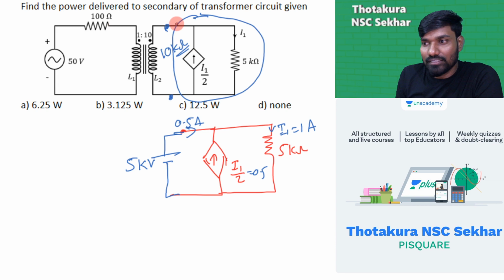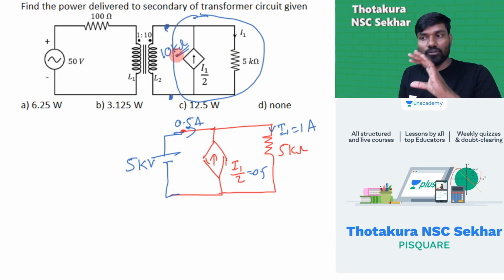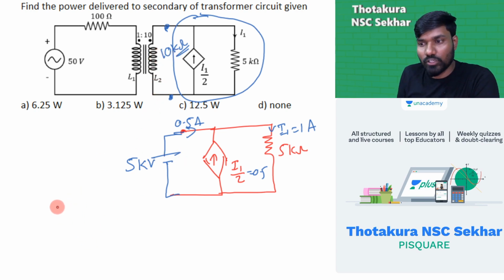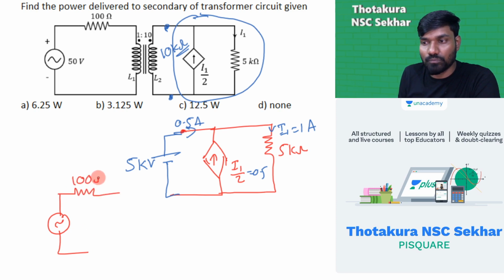Simply, this entire thing I can replace now with 10 kilo. That 10 kilo will transform to the primary side. The moment I transform the 10 kilo to the primary side, let me just draw the remaining primary circuit. What is already available with me? This is 100 ohm, and this is 50 volt. Now 10 kilo is transformed to the primary side.